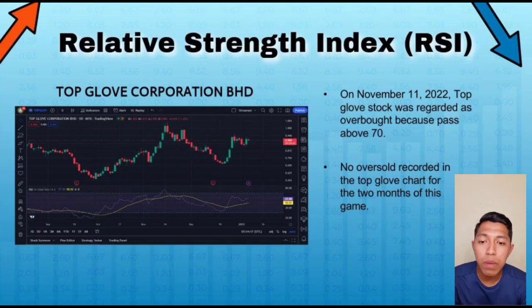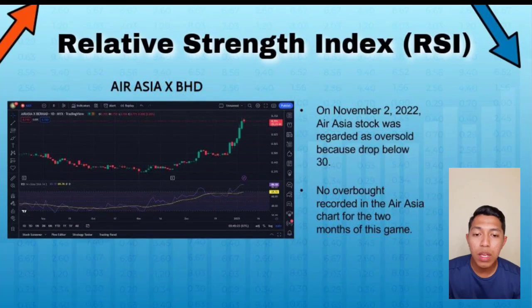This slide explains about the relative strength index, which is the RSI indicator, in Top Glove Corporation Berhad. On November 11, 2022, Top Glove stock was regarded as overbought because it passed above 70. No oversold was recorded in the Top Glove chart for the 2 months of this game. This slide explains about the RSI indicator in AirAsia X Berhad. On November 2, 2022, AirAsia X stock was regarded as oversold because it dropped below 30. No overbought was recorded in the AirAsia chart for the 2 months of this game.